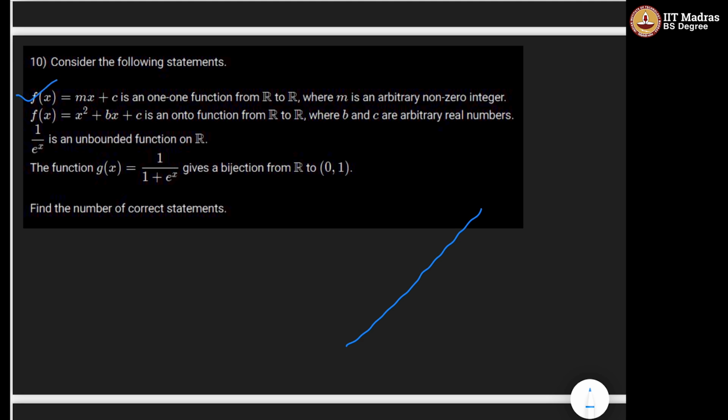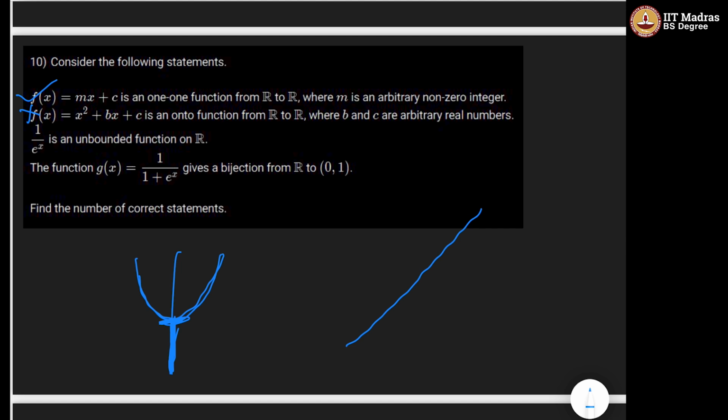So this is correct. Next: f(x) = x² + bx + c is an onto function from R to R, where b and c are arbitrary real numbers. This is incorrect, right? A parabola is something like that, opening in the upward direction because the coefficient of x² is 1. Obviously it will have some minimum point, so the numbers less than the minima will have no pre-image. Clearly this is not an onto function.